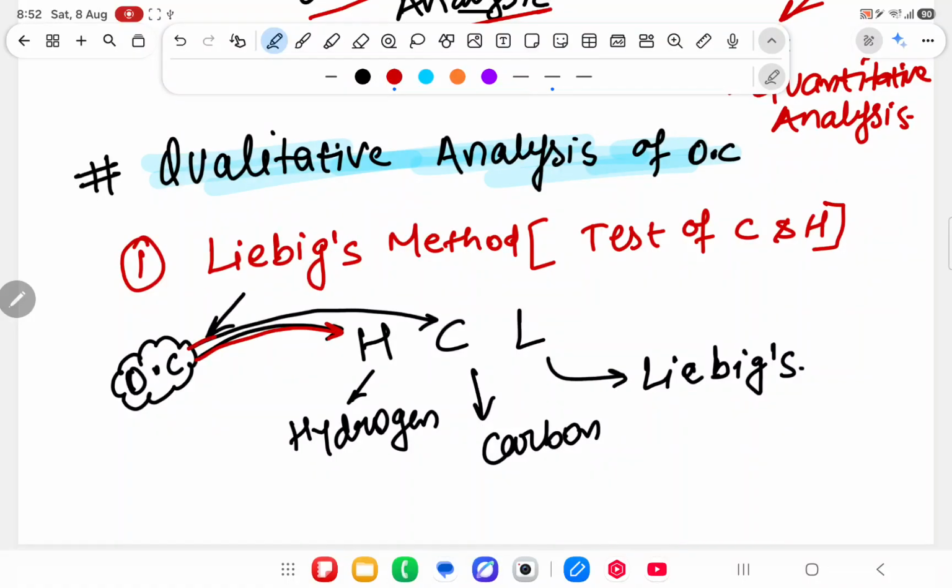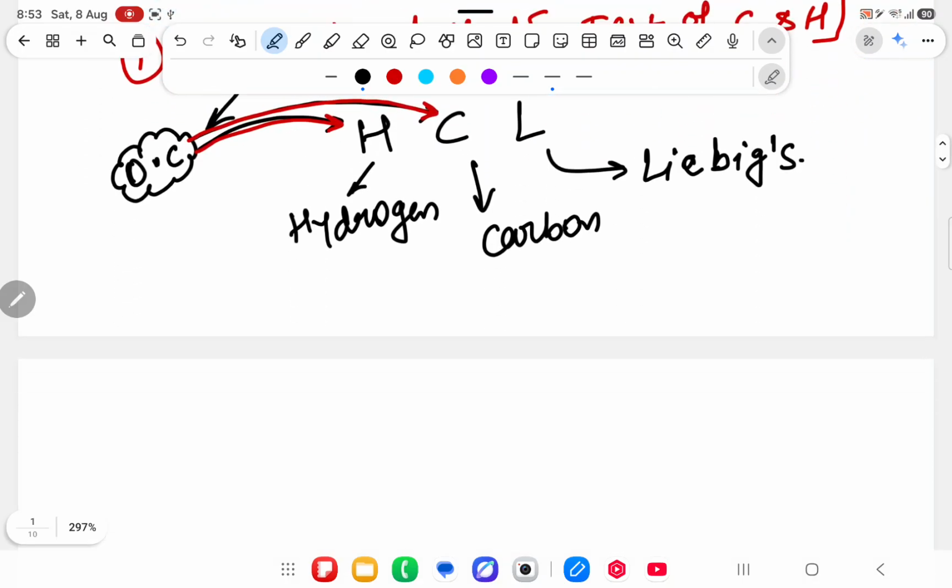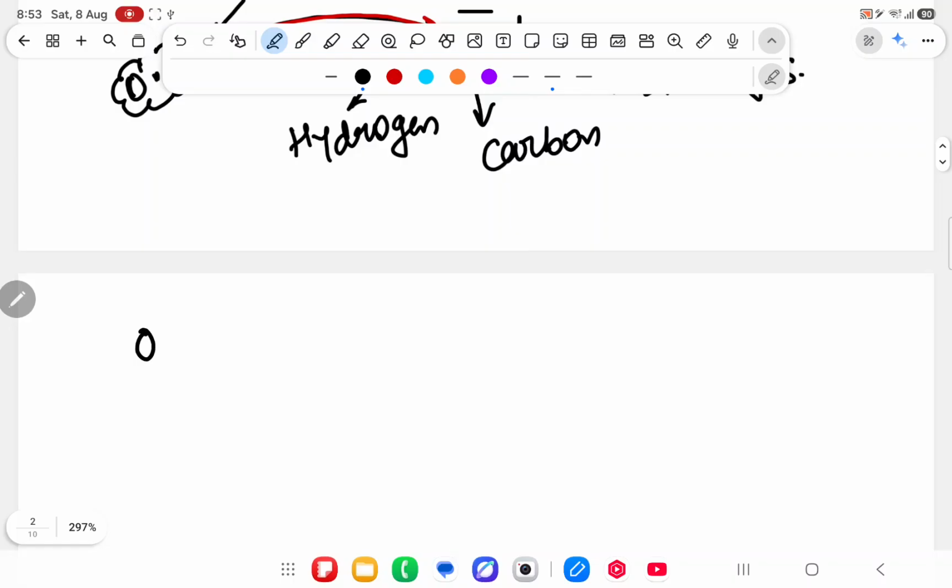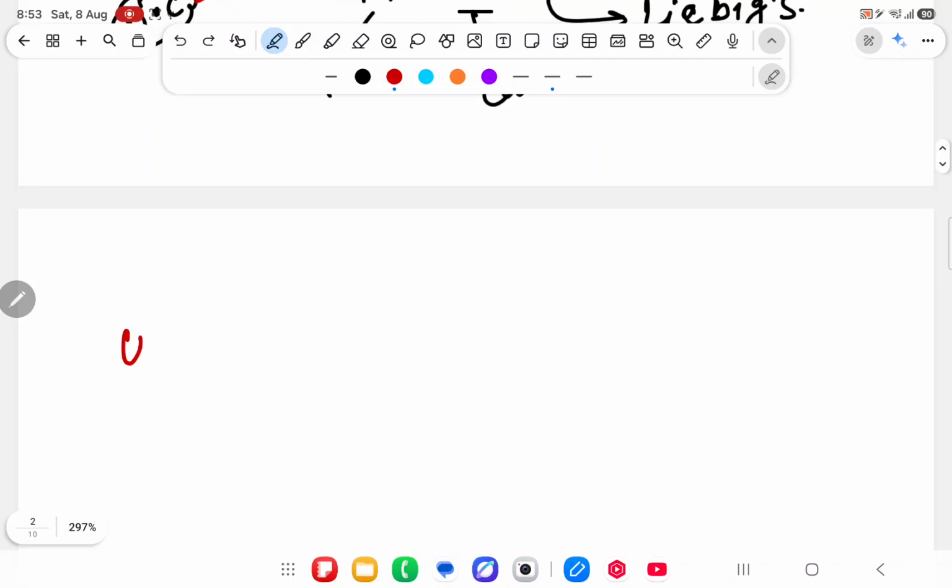First we will judge whether carbon and hydrogen are present in any organic compound or not. The scientist who discovered this method to find whether carbon and hydrogen are present in an organic compound is Liebig, and so we call it Liebig's method. What did he say? He said take any organic compound. Understood the point properly and clearly? He said take any organic compound.